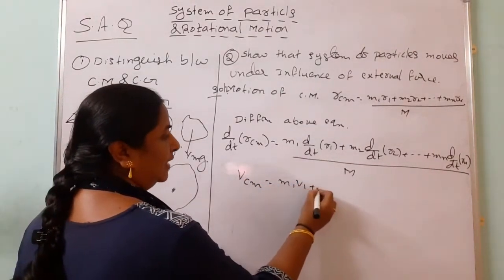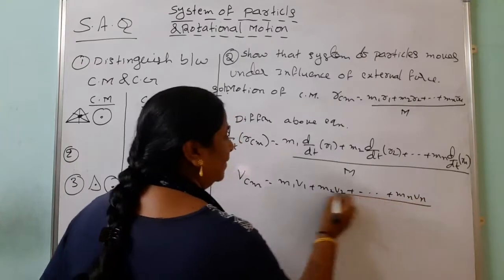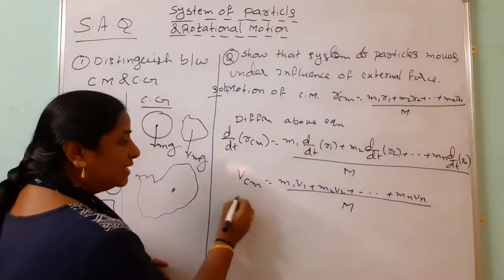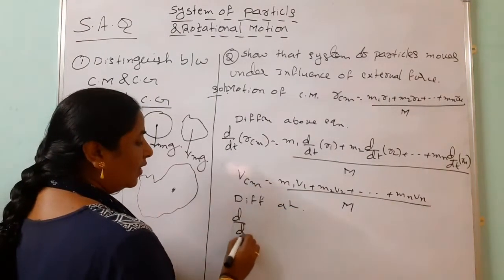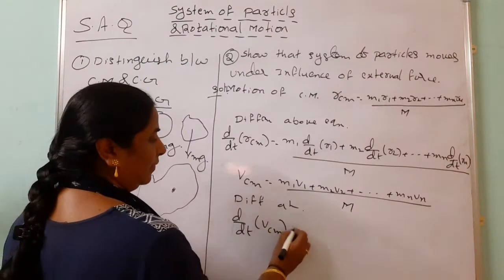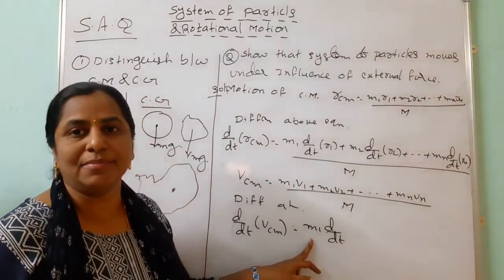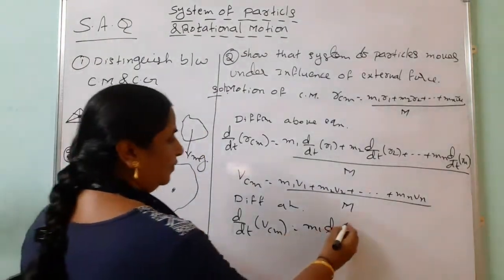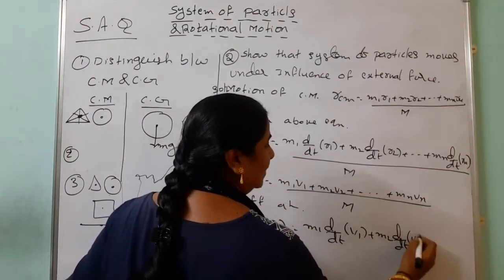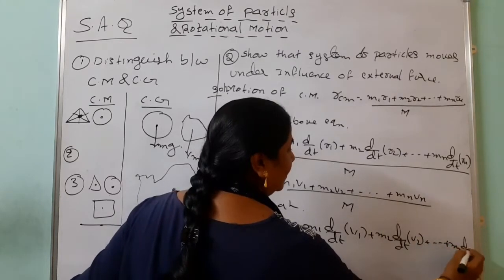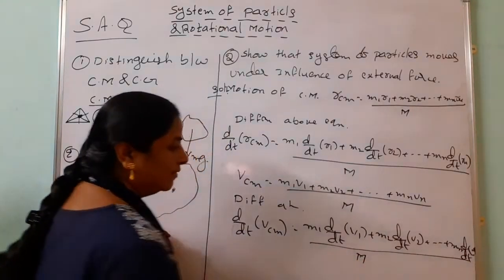This is the velocity of first particle, second particle, and so on, m_n v_n divided by M. Now when you are differentiating the above equation, rate of change of velocity is giving what? Acceleration. So m1 into d by dt of v1, we can't apply the differentiation to the mass, mass is a constant, plus m2 into d by dt of v2 plus and so on, mn into d by dt of vn, divided by the total mass of the body, M.